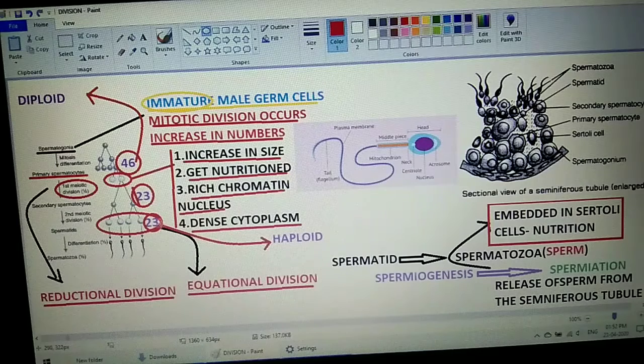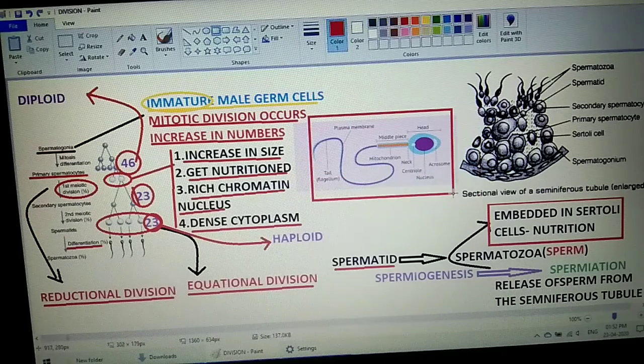Now students, the next process is after the spermatid is formed. After the spermatid is formed, these spermatids undergo differentiation. Have a look over here. What is differentiation? Differentiation is the specializing of the different parts of a particular cell. So these spermatids are differentiated into different specific parts that you can see. Here is a diagram, students. This diagram is going to tell you how each and every part of the sperm is differentiated.